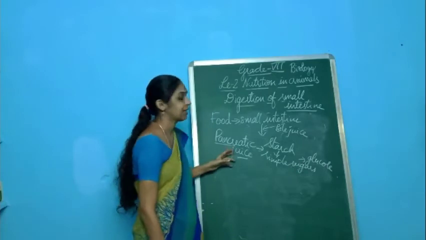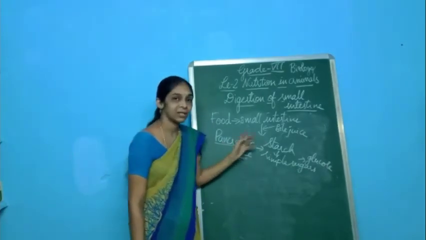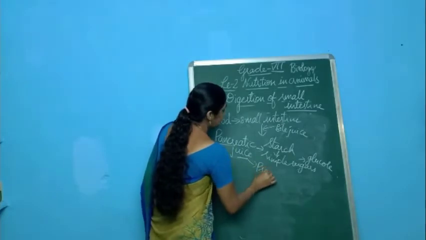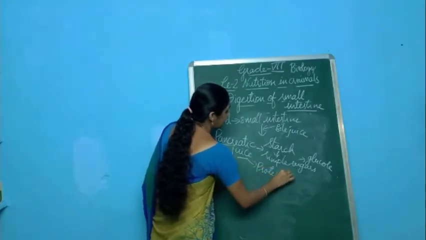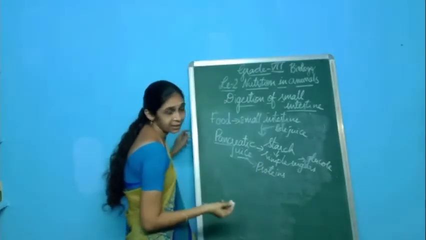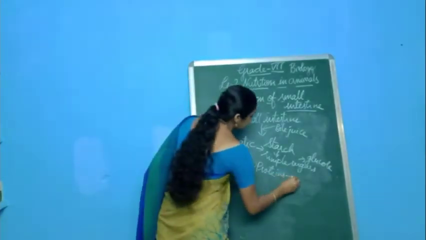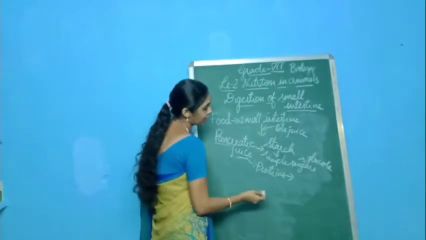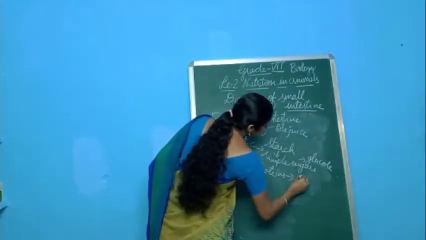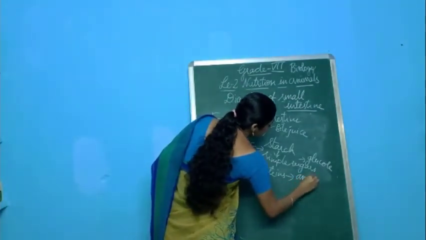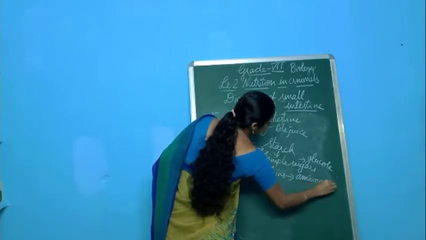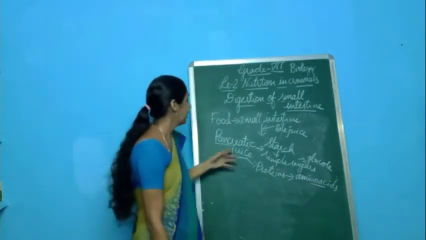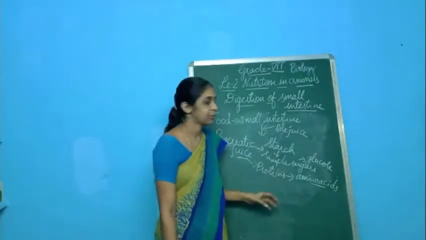Now this pancreatic juice not only acts on the starch, but it also acts on proteins. The proteins present in that food can be digested, and the proteins can be broken down into amino acids, which are the simpler forms of proteins. So in this way the pancreatic juice may act.